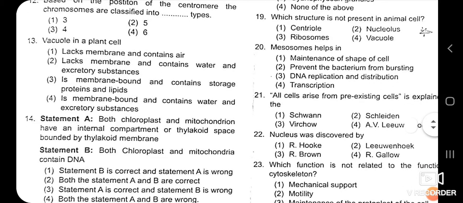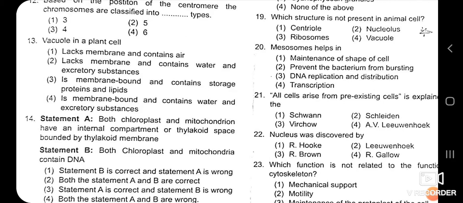Then vacuoles in a plant cell, lacks membrane and contain air. It is wrong, because the vacuole has a membrane and the name of the membrane is the tonoplast. Lacks membrane and contain water and excretory substance. It is also incorrect. Is membrane bound and contain storage protein and lipids.